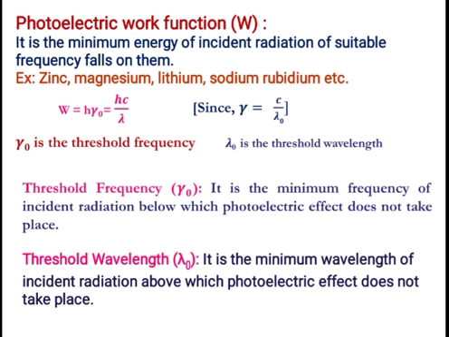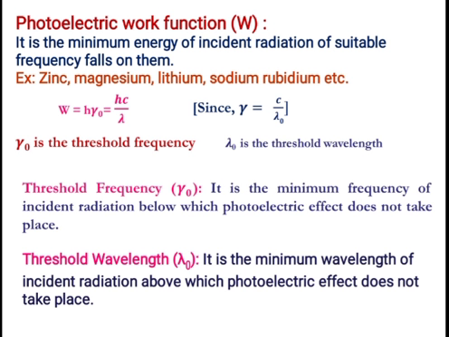Dual nature of radiation and matter. So what is photoelectric work function? Photoelectric work function is denoted by W. What is photoelectric effect? Already we discussed. Photoelectric effect is nothing but emission of the electrons from the surface of the metal when the suitable radiation falls on the metal piece or metal surface.